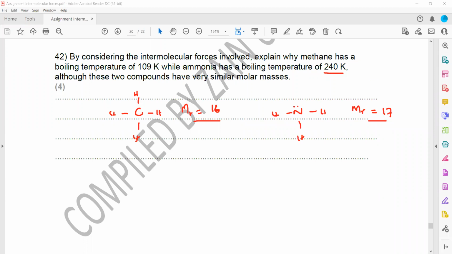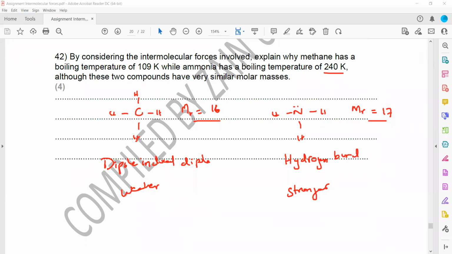Whereas in ammonia, hydrogen is bonded to a highly electronegative element, nitrogen. As a result, they will have hydrogen bonds, and hydrogen bonds are much stronger compared to dipole-induced dipole forces.